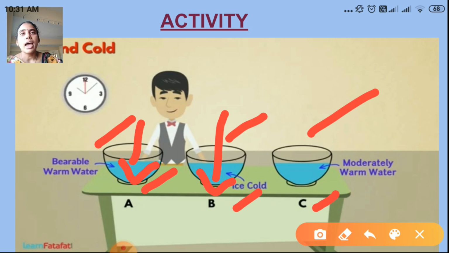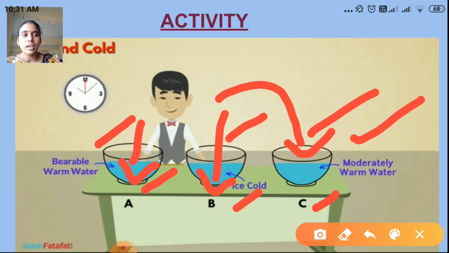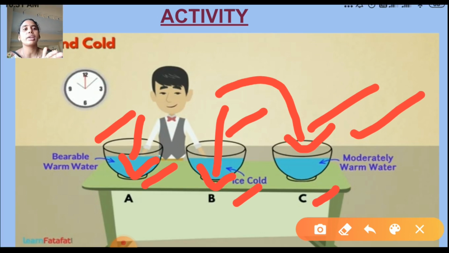Put both hands simultaneously in mug C. It is warm water. Do the hands get the same feeling? What do you feel? It is the same feeling, the same temperature. So this is also one of the activities on hotness and coldness.